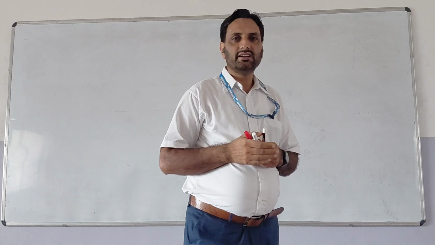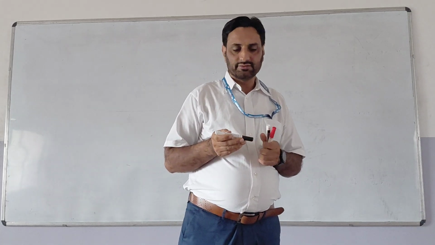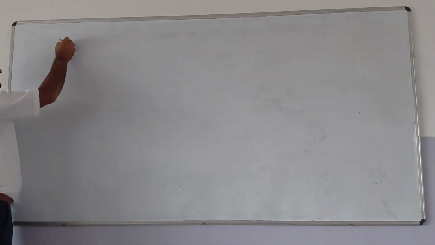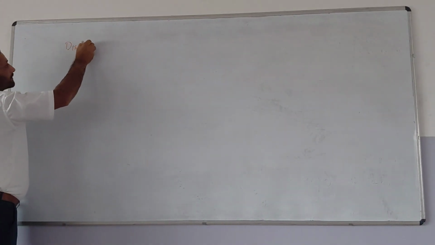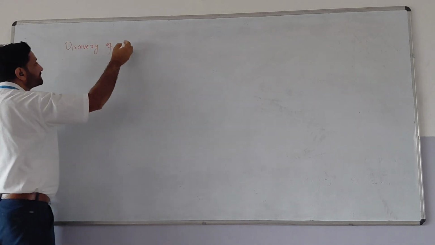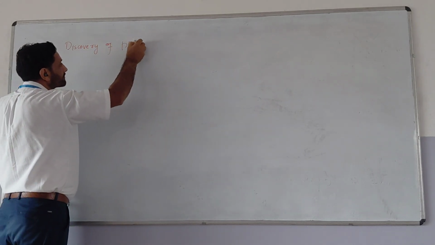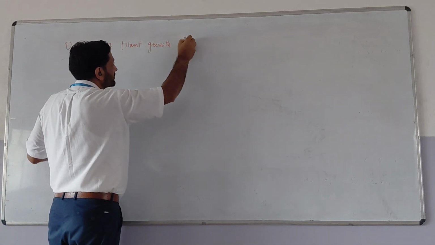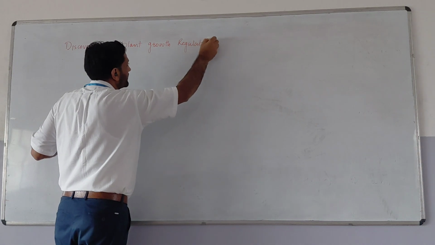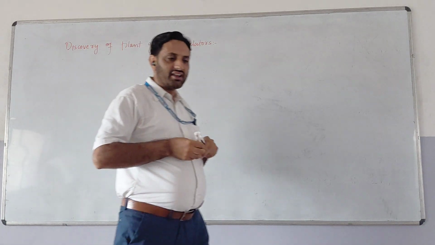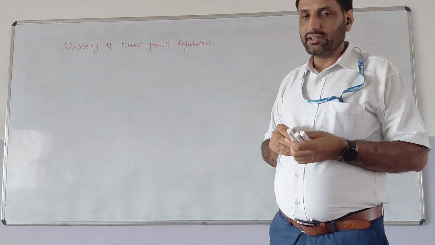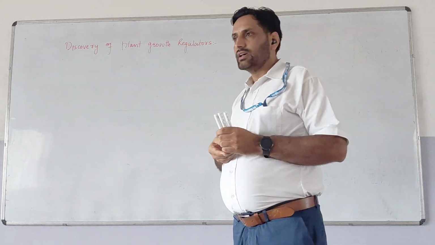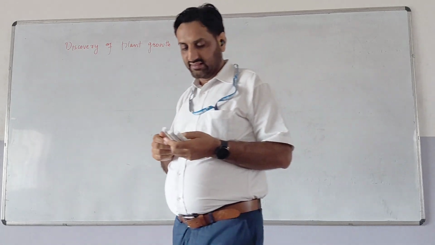Today's lecture is the discovery of the plant growth regulators. As we have already studied, there are 5 groups of these plant growth regulators, and the discovery of these 5 groups was actually accidental.